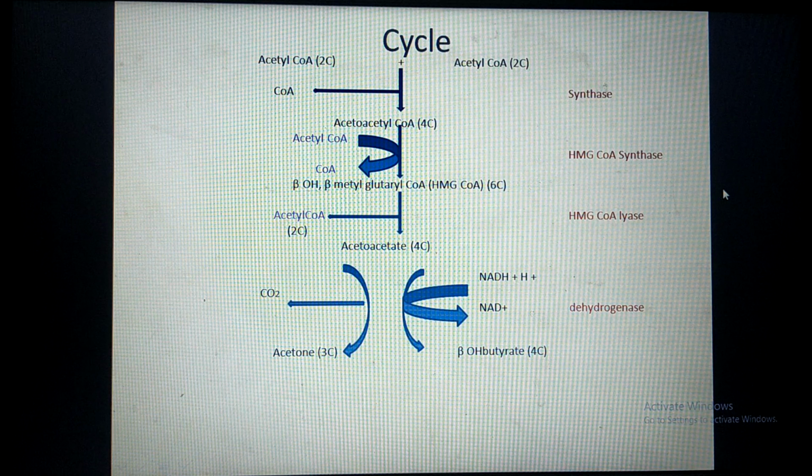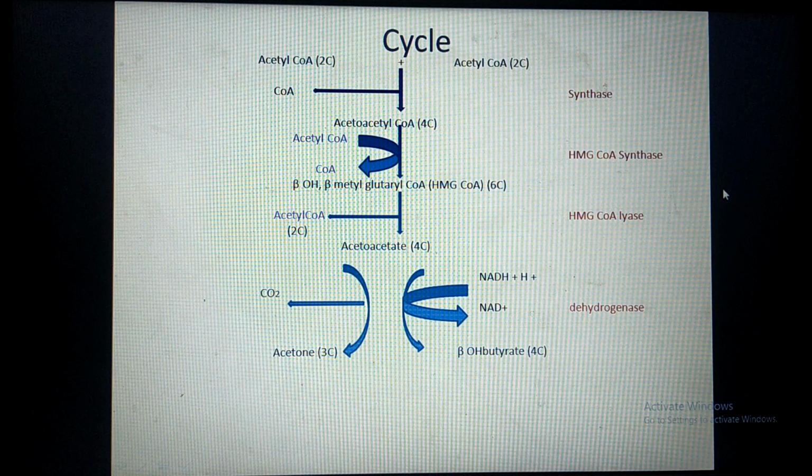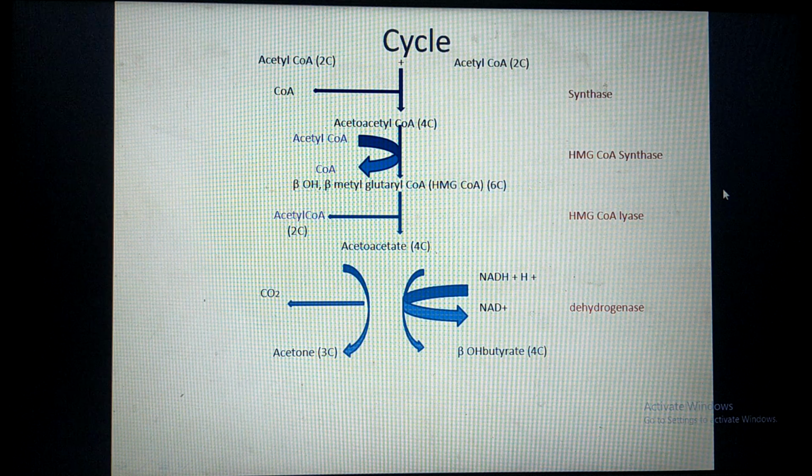The 4 carbon acetoacetyl CoA then combines with 1 more molecule of acetyl CoA to form beta hydroxy beta methyl glutaryl CoA. In this step, one coenzyme A molecule is released and the enzyme is HMG CoA synthase. The long form of HMG is beta hydroxy beta methyl glutaryl CoA.